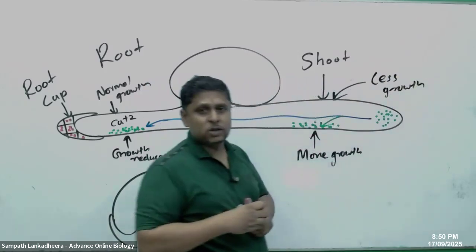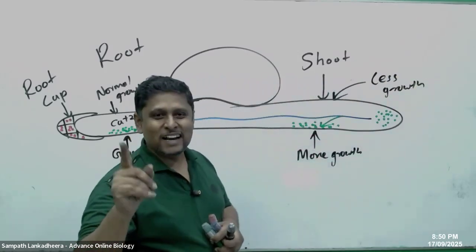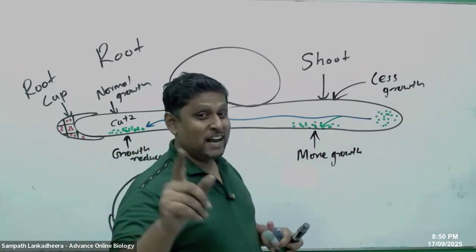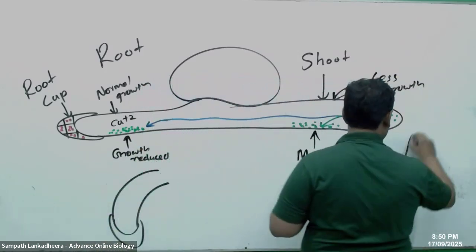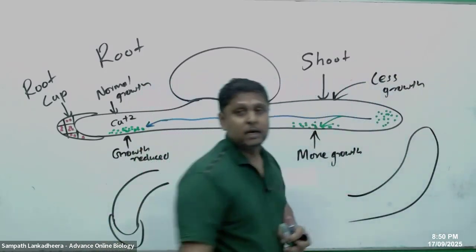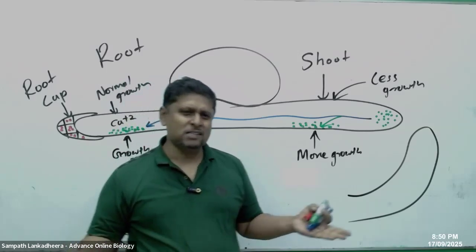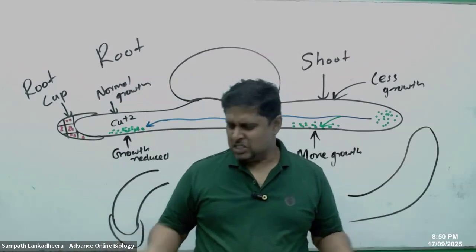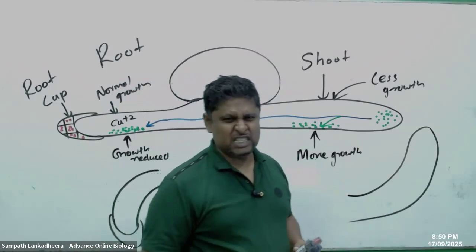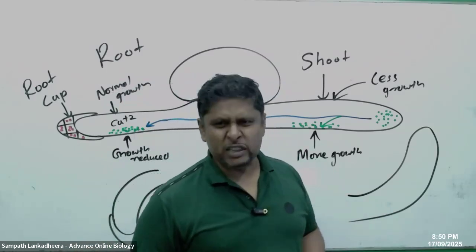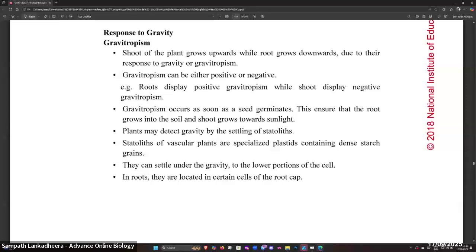Opposite side has less growth. What is the result? The result is this: it's now bending against gravity. So there is a hypothesis called the statolith hypothesis. Let's look at that, people.